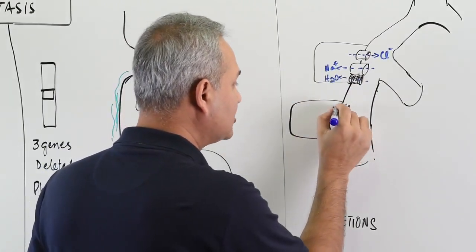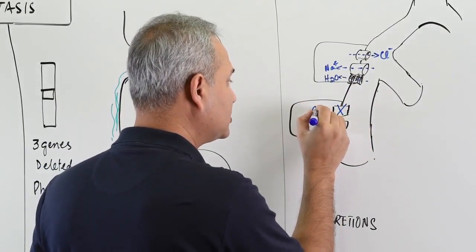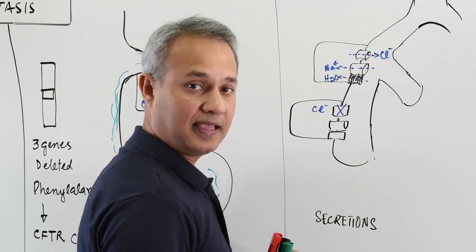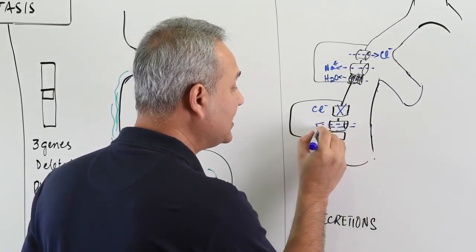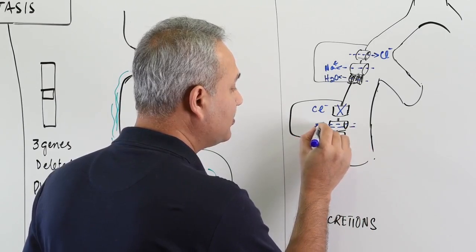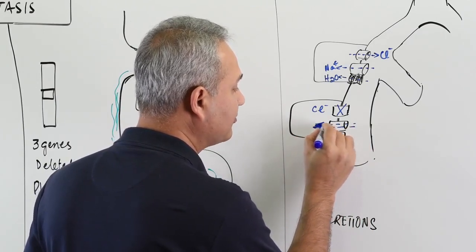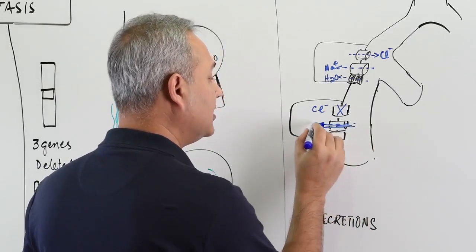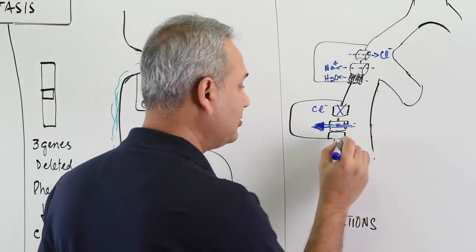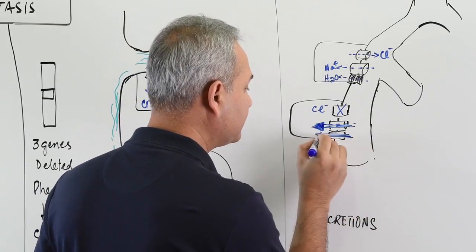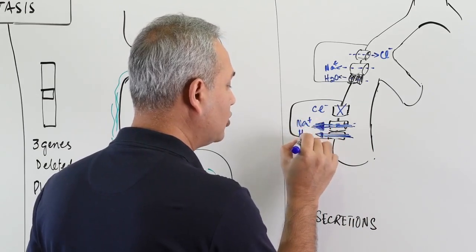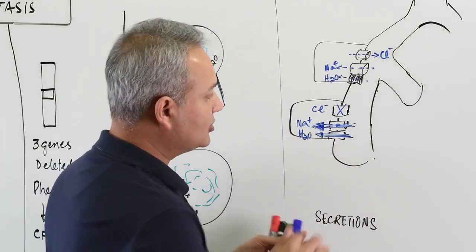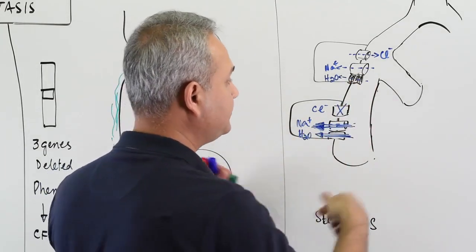One, the chloride channel is not working, so chloride becomes trapped inside the cell. Second, sodium channel activity becomes increased. The sodium channel becomes hyperactive as a result of the mutation, and if sodium becomes hyperactive, that will mean more water will also come in, right? So more sodium comes in, that means more water comes in. What do you think is going to happen to the secretions now?